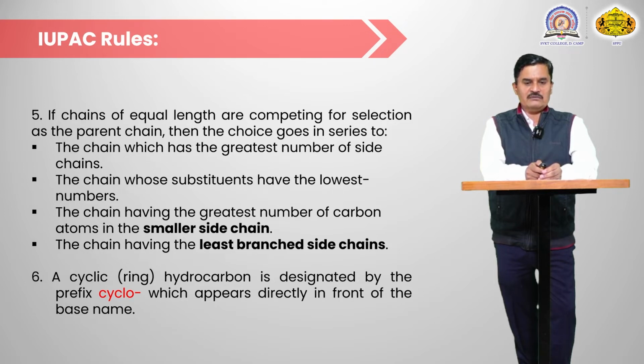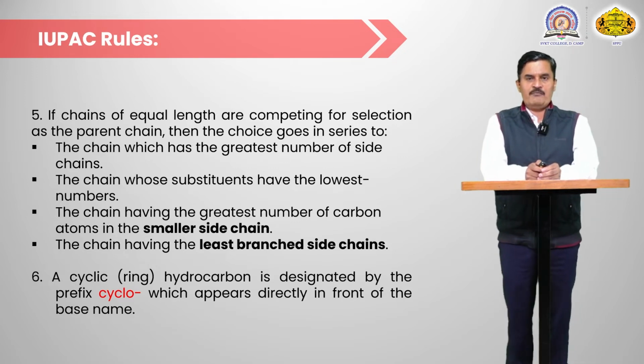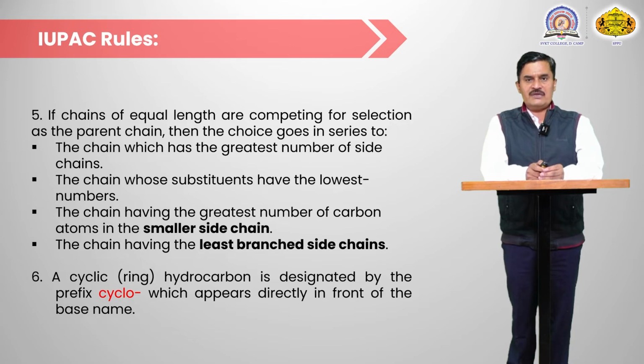A cyclic compound, in cyclic hydrocarbons, is designated by the prefix cyclo. If the carbon atoms are present in cyclic form, then the name of that compound starts with cyclo. For example, cyclobutane, cyclohexane. If there are 6 carbon atoms in the cyclic chain, then cyclohexane.